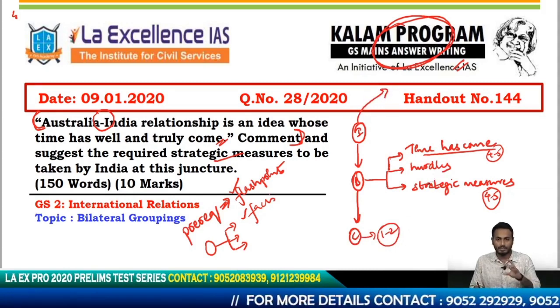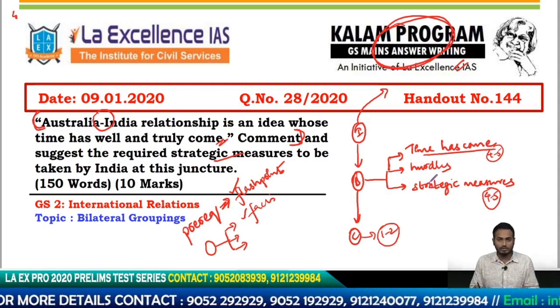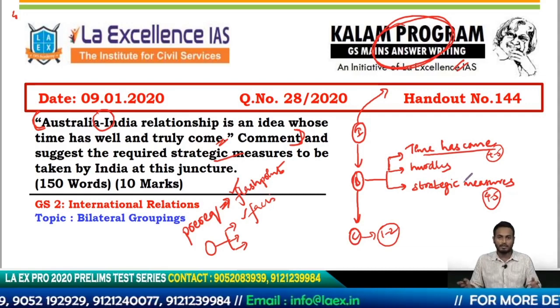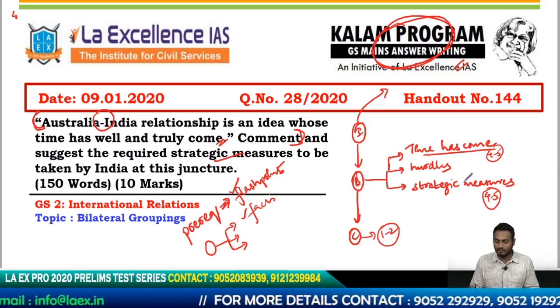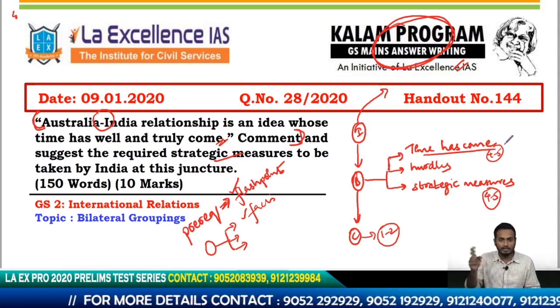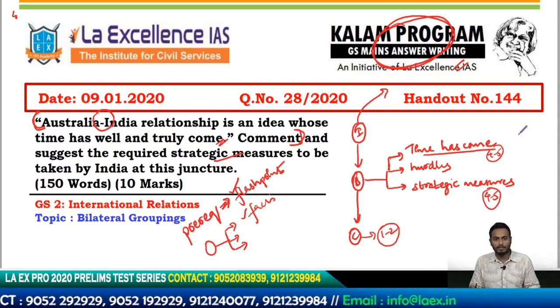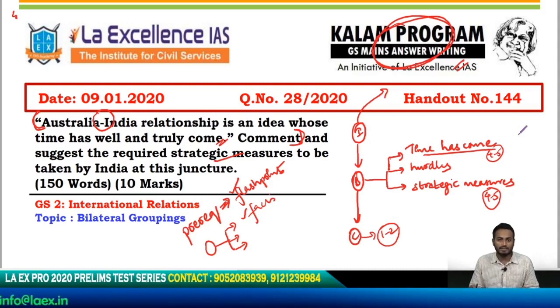One is to talk about the general relationship which India and Australia have had. Also you could talk about certain events, okay. With respect to India and Australia, there aren't many events, like there are visits and so on, but visits are not so important because it is difficult for the examiner to link the visits until and unless it is a very big visit like PM Modi visiting these countries and so on. It is not useful if you use visits like high level ministerial delegations have moved from one country to another.